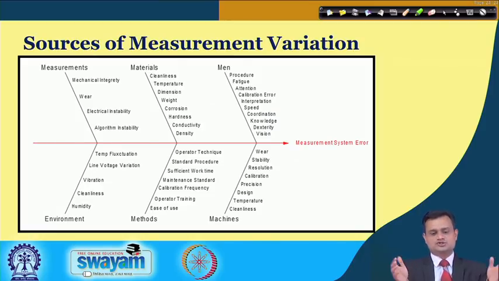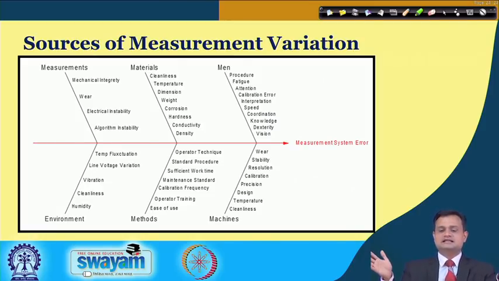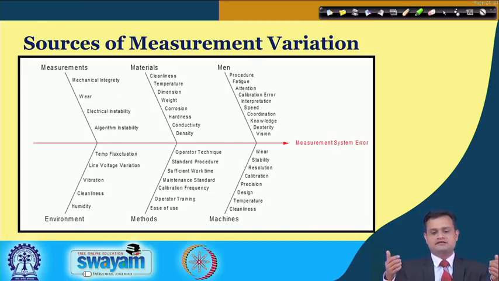Here I have just jotted down the various reasons that lead to measurement system error. It could be from man: procedure not followed properly, fatigue, attention, calibration error, speed, coordination, dexterity, vision, and so on. It could be because the material is not cleaned, let us say there is rust, there is dust, and when you take the measurement, it would give you maybe a higher value. Temperature, dimension, weight, corrosion, conductivity.